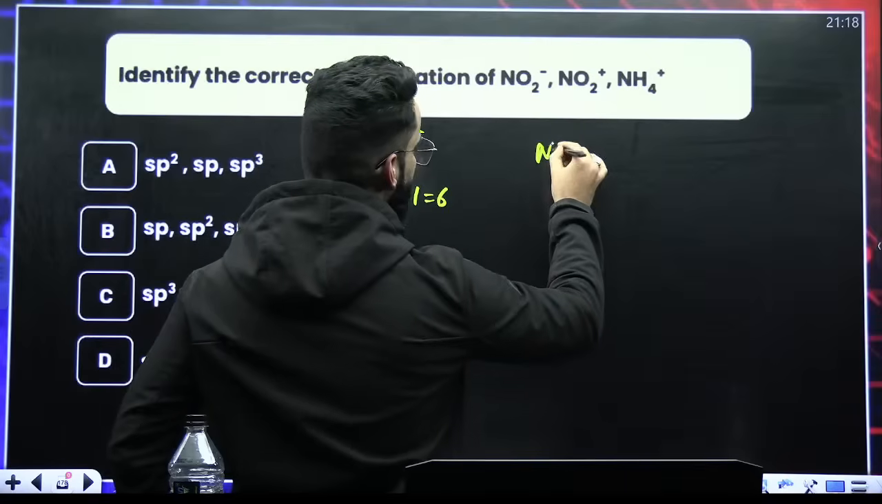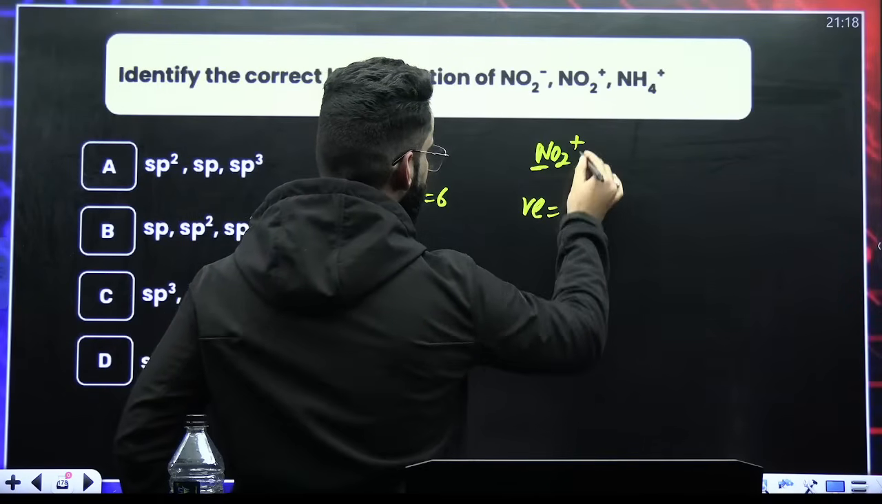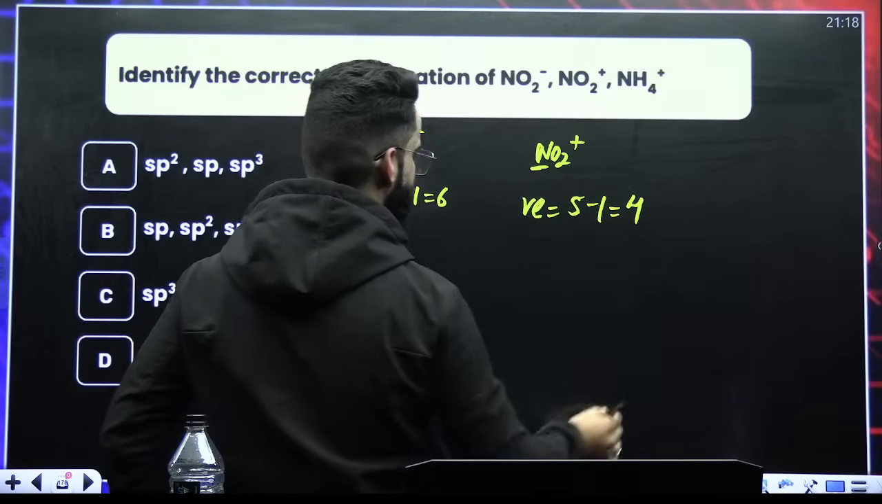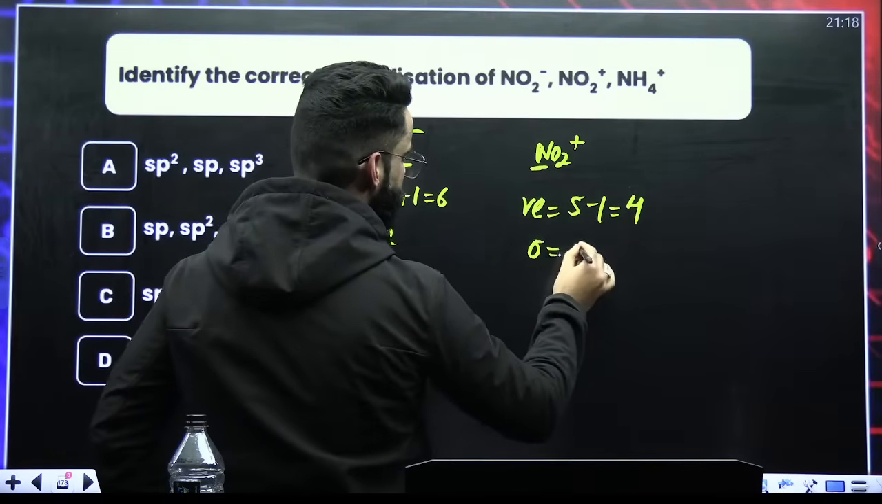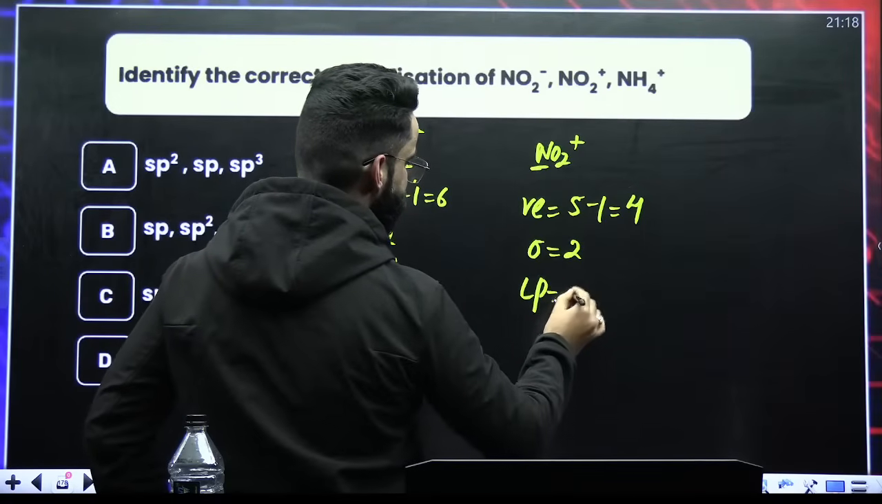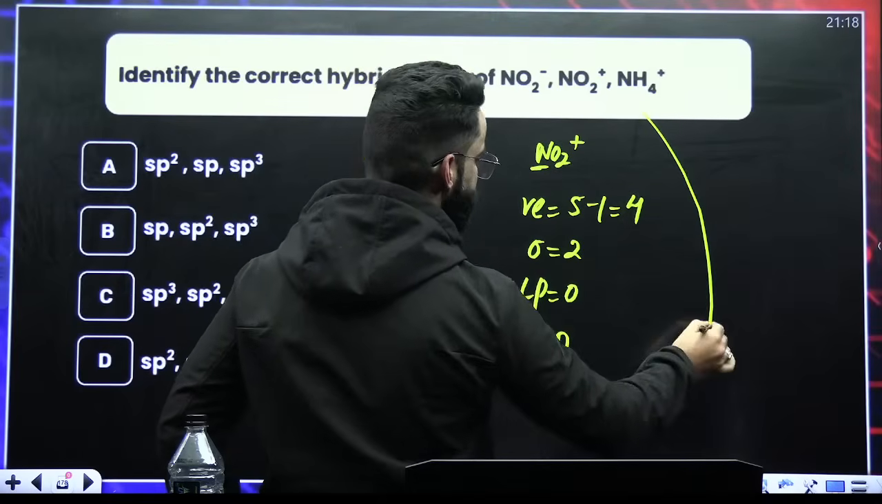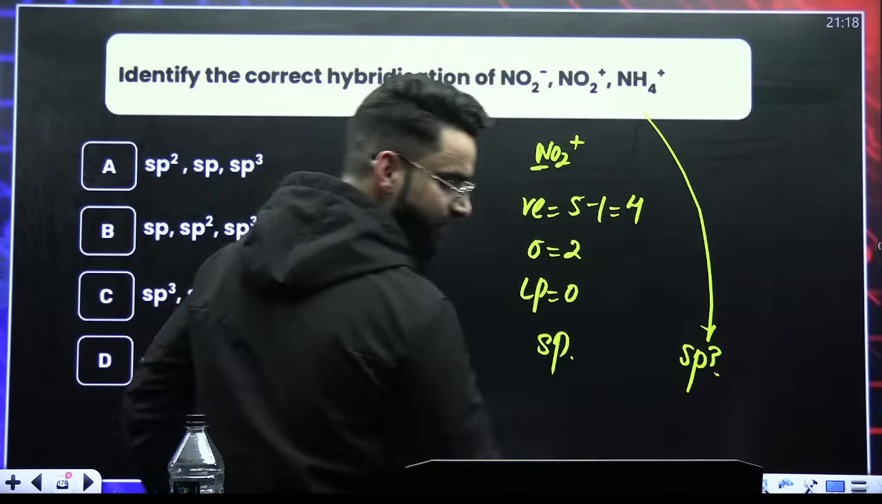Talk about NO2 positive. Nitrogen, 5 minus 1, because there is a positive charge, 4. Sigma bonds, 2. Oxygen is divalent, 2 2s are 4. So all the 4 electrons are exhausted. Lone pair is 0. Steric number 2 plus 0, 2. Hybridization sp. NH4 positive, when you check it similarly, it's going to be sp3.